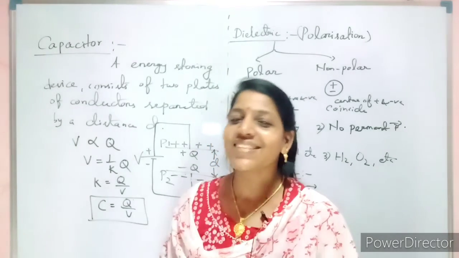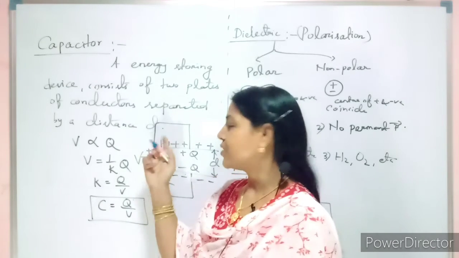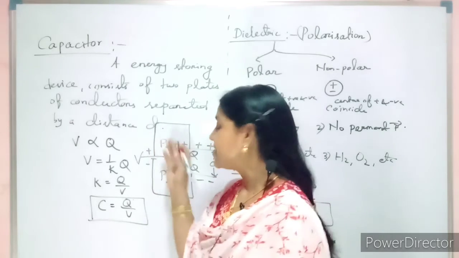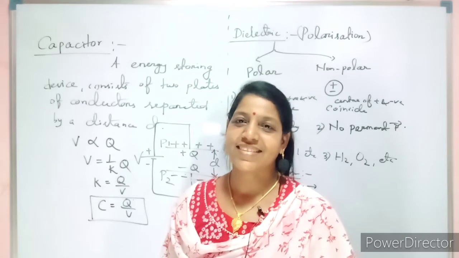Then on what factors does it depend? It depends on the geometrical configuration of the capacitor, meaning its shape, size, distance of separation and the medium of dielectric.